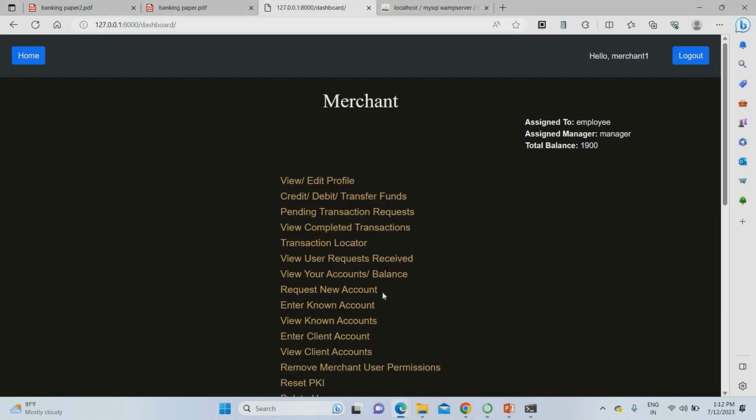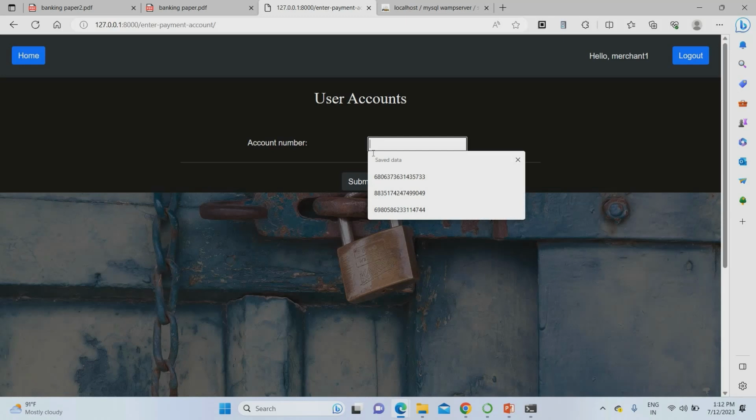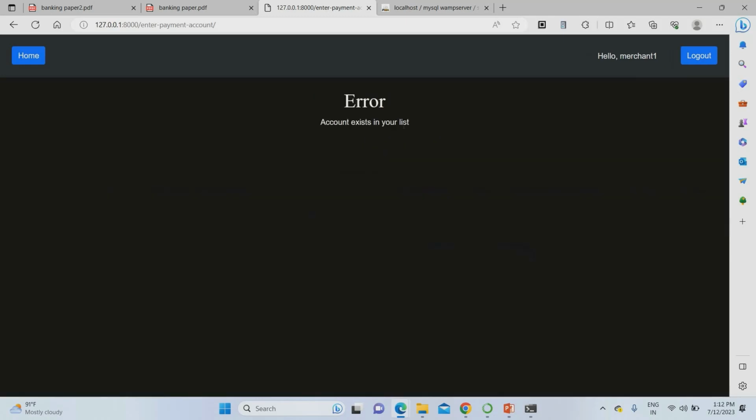Then I'm coming to the merchant account. Then I'm going to the client account. In the client account, I'm entering the user 6 account number and submitting. Okay, so this account already existed.